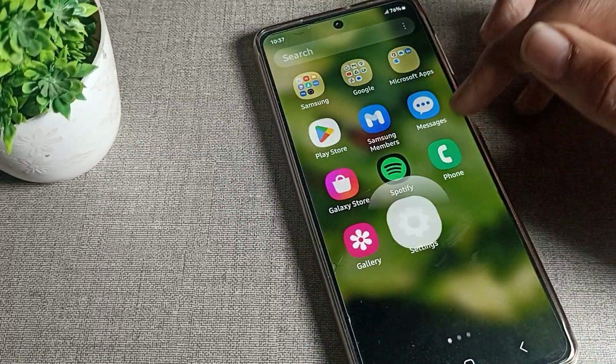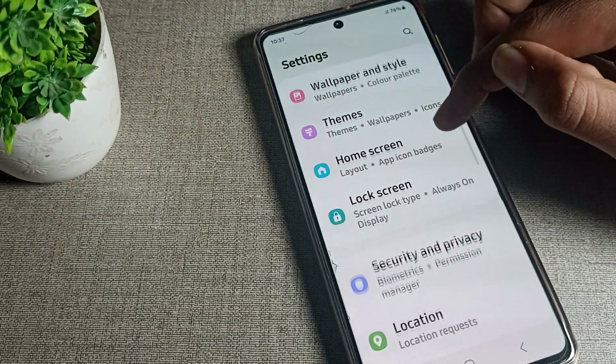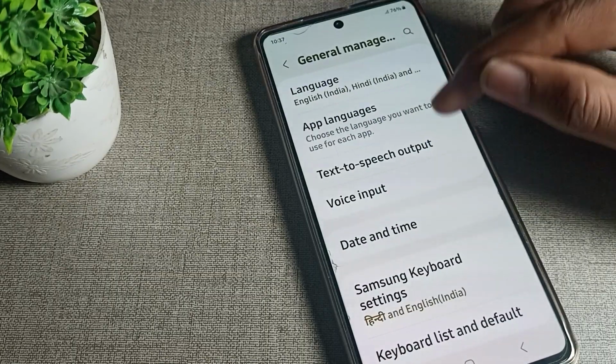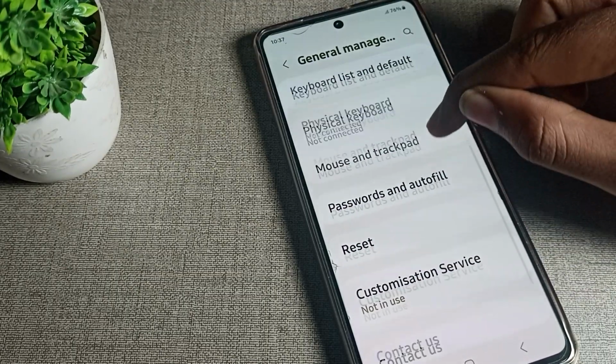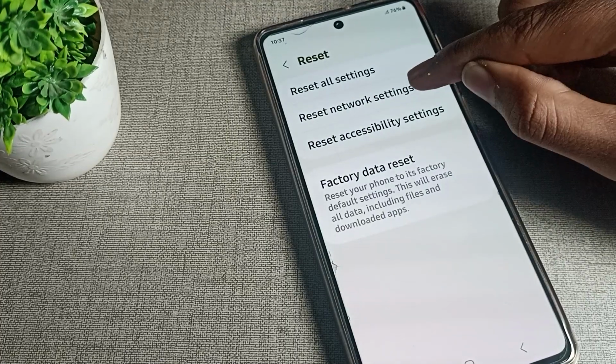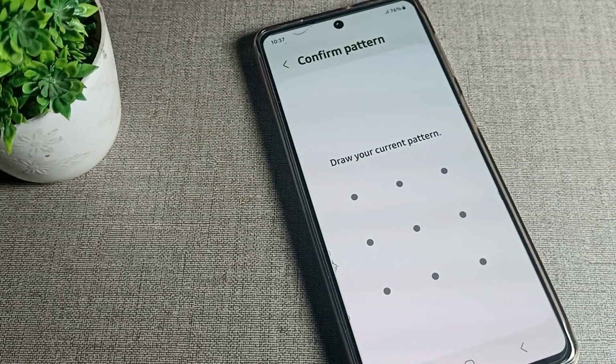First of all, you will have to open your phone settings. After opening the phone settings, we will scroll down and click on General settings. In the General settings, we will open it and scroll to Reset settings, tap here. Reset network settings. You can see the mobile data setting, we will tap here. So friends, you can see you get the notification.